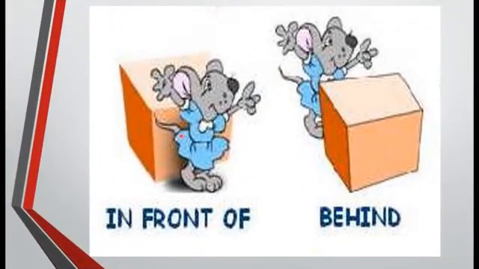Here you can see two mice. The first is in front of this cube, this block, and the other is behind the block. In front, behind. Next.